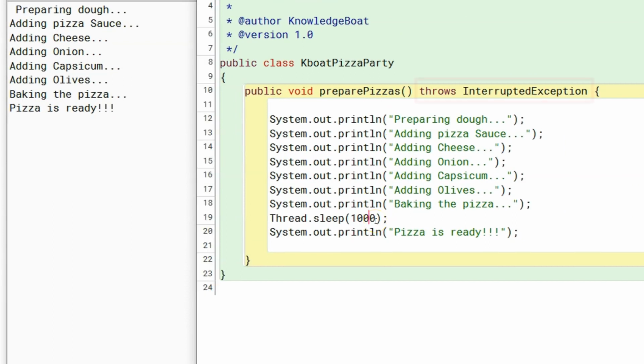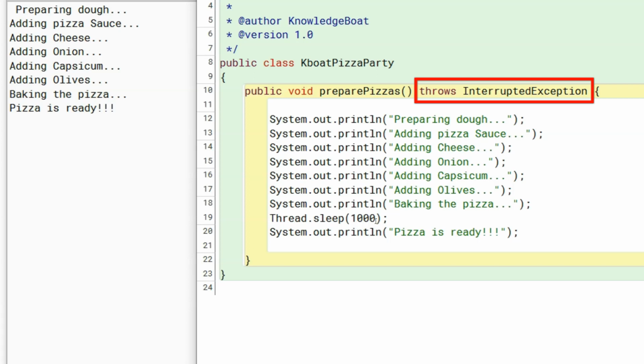You would have also noticed this throws InterruptedException in the definition of prepare pizzas method. This is related to exceptions. As exceptions are not part of ICSE computer applications syllabus, you can safely ignore this part. I will still briefly explain it for those of you who are interested.